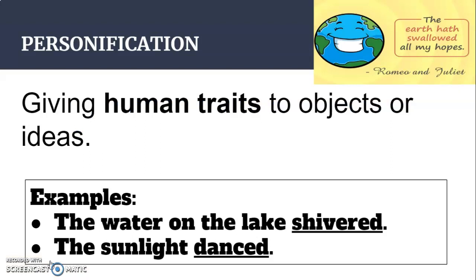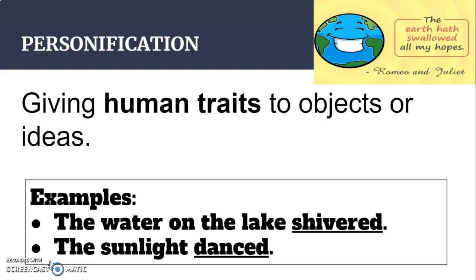Personification is when you use human qualities to describe objects that technically don't move or think like humans. For example, the water on the lake shivered. The water can't shiver like a human. Shiver means when you're shaking uncontrollably because it's so cold. Technically, water doesn't have the ability to do that, but here personification is used to make it seem like it's moving as if it's really cold.